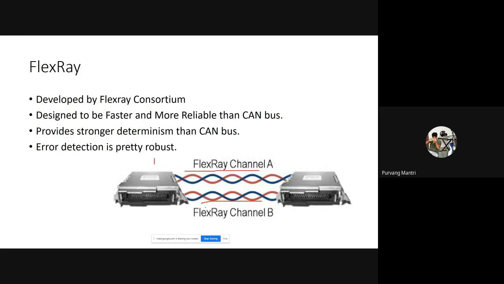Because of this, if there is any error in any message, it can be detected, which makes it more robust, more reliable and faster than CAN bus. These FlexRays are currently being used in BMWs, Audis, Volvo, Mercedes, and all the high-end vehicles, while budget-friendly vehicles like Maruti, Tata, Mahindra, and even Volkswagen use other buses. The high-end models of Volkswagen use FlexRay. The low-end models of Volkswagen use LIN bus and CAN bus for message transmission between the microcontrollers inside the vehicle.